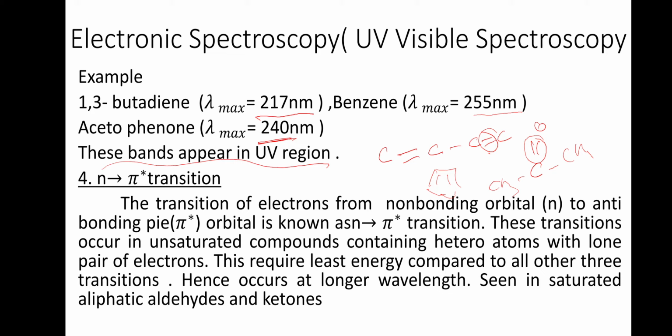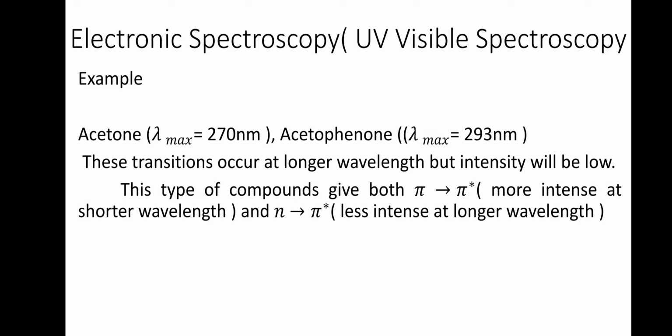Then the n to pi star transition. It is a transition of an electron from a non-bonding orbital to an anti-bonding pi orbital. It occurs in unsaturated compounds containing a heteroatom with lone pair of electrons. Compared to the other transitions, this requires the least energy, so it occurs at longer wavelength. It is seen in saturated aliphatic aldehydes, ketones, etc. Acetone and acetophenone are examples, at 270 nanometer and 293 nanometer.